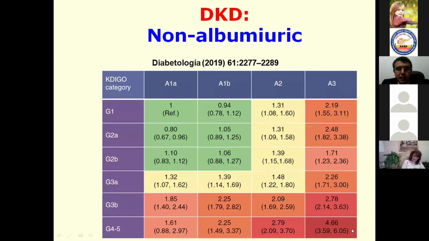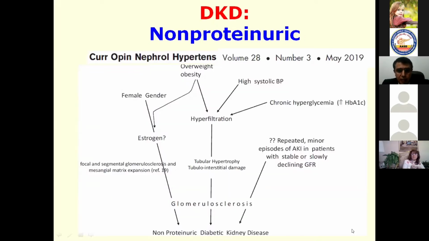In diabetic kidney disease, as we can see, the non-albuminuric patients usually have a lower risk of progression towards end-stage kidney disease, but with an increase of albuminuria, we have a higher risk of progression of the kidney disease to the advanced stages, stage 4 and 5, with progression towards end-stage kidney disease.